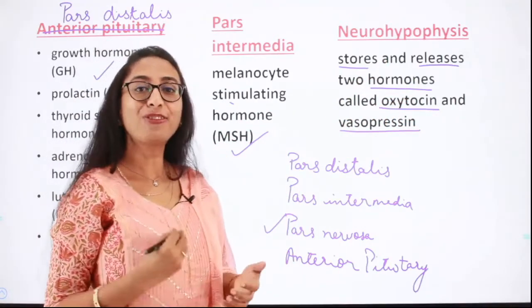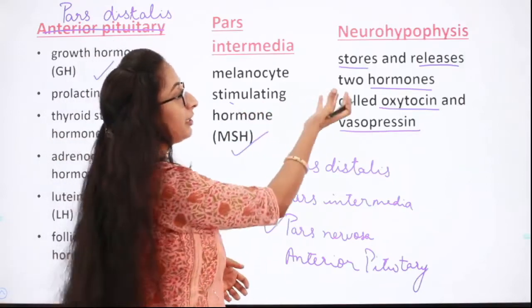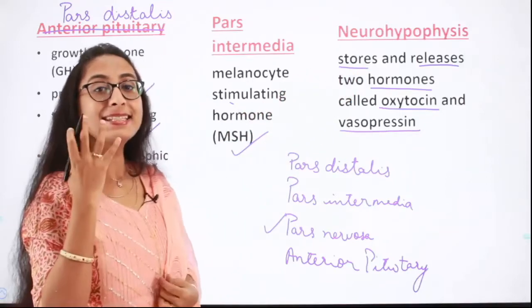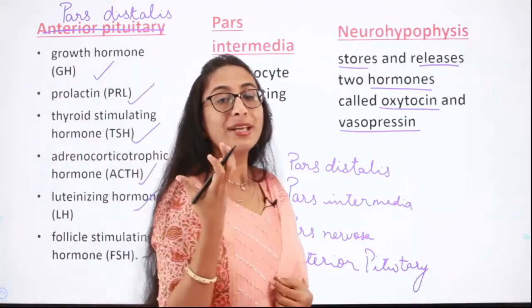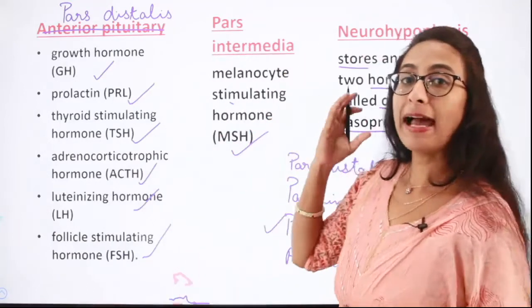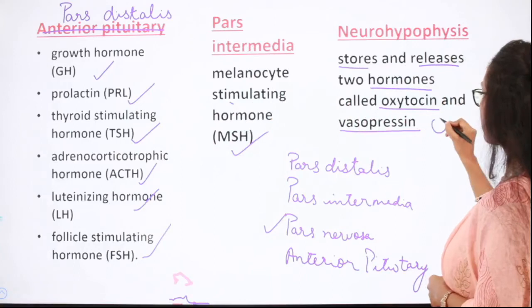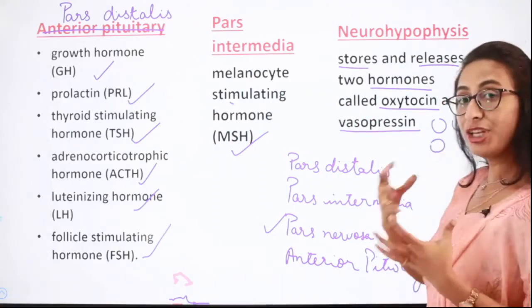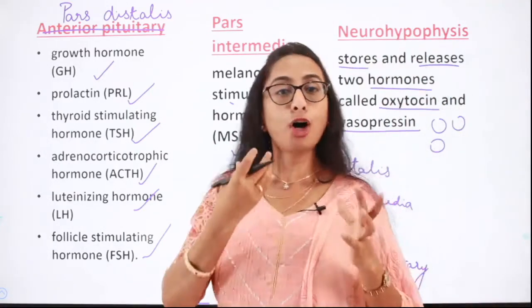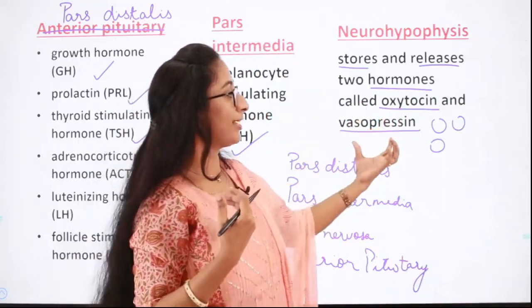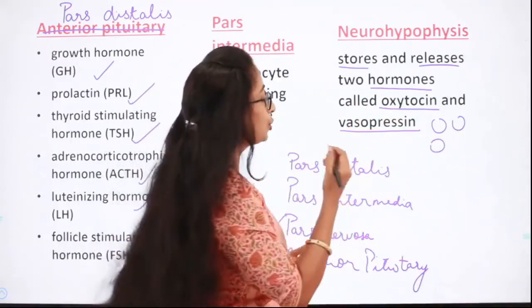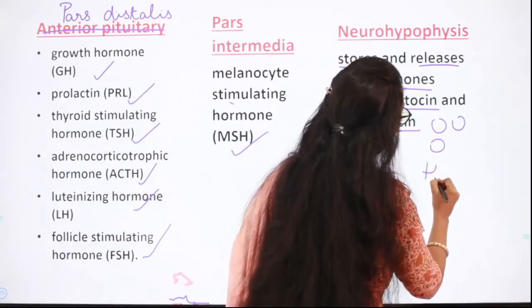These hormones are synthesized by the neurosecretory cells of the hypothalamus, and in the neurohypophysis they are saved in vesicles where the axon terminals are ending. There are vesicles in which hormones such as oxytocin and vasopressin are stored, and those vesicles are called Herring bodies.